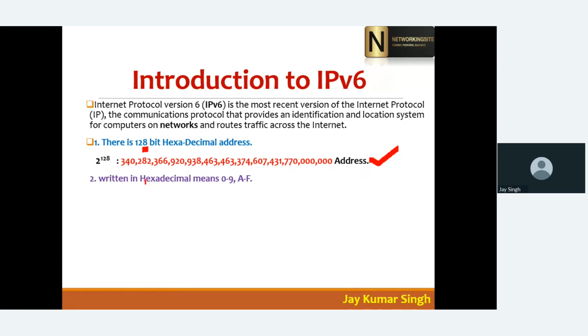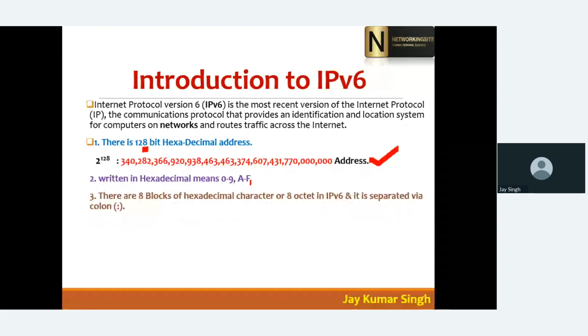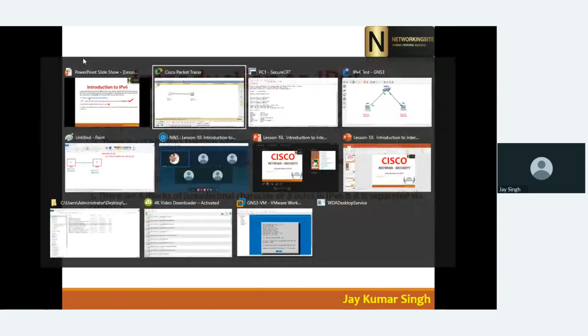Now in IPv6, when they write addresses, they use numbers in hexadecimal format, from 0 to 9 and A to F. Why I'm saying this, you have to understand by comparing with IPv4.